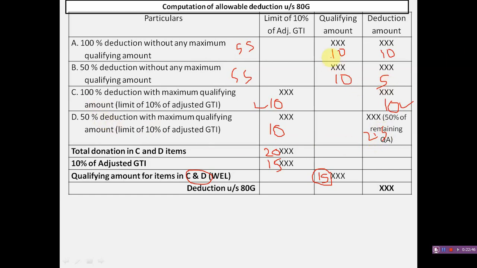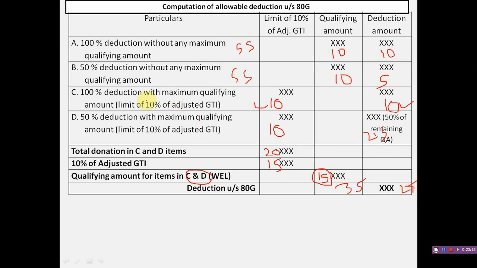So the total of the third column, that is 35,000, is the qualifying amount, and 27,500 is the deduction amount. It is the procedure for computation of allowable deductions under section 80G.